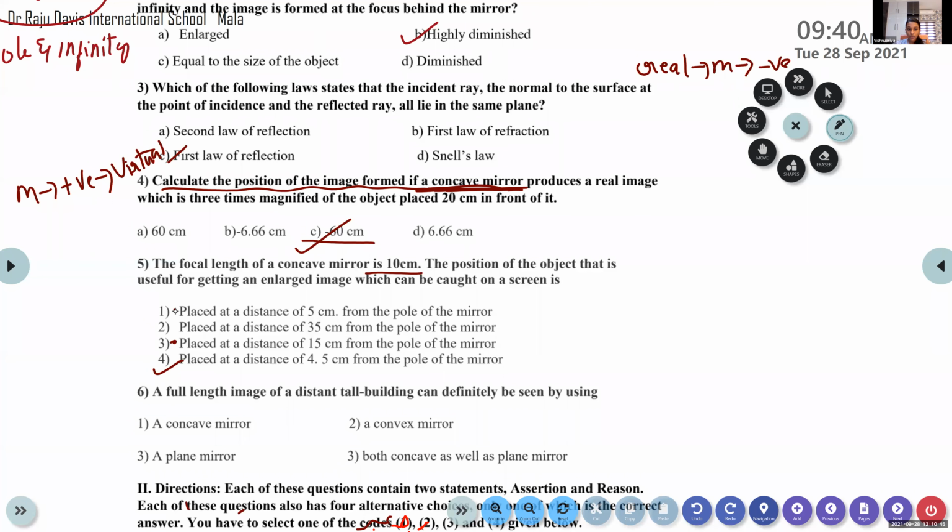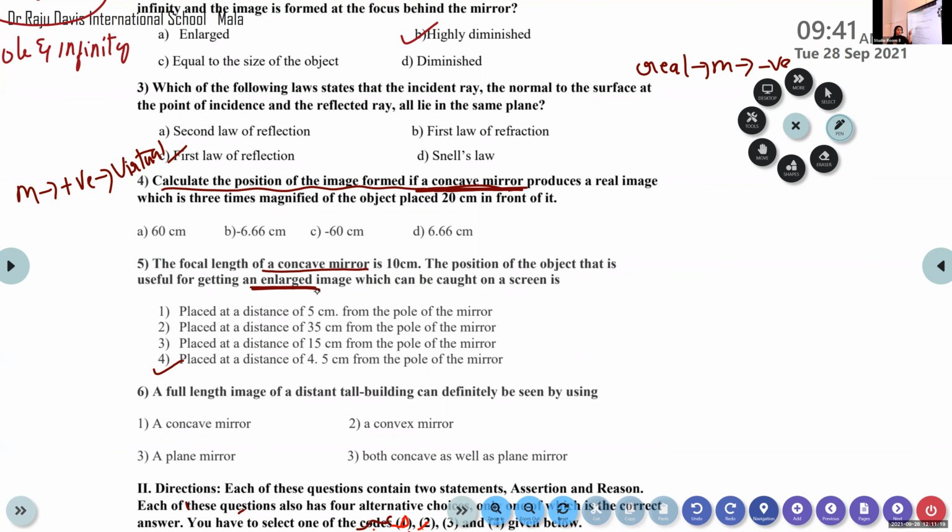And it is between pole and focus. Yes, they are providing the condition that the focal length of a concave mirror is 10 centimeter. The position of the object that is useful for getting an enlarged image, we must point out on this point. It is a concave mirror and we need to get an image which is enlarged in size, which can be caught on a screen. So where should this object be placed? That is our question.